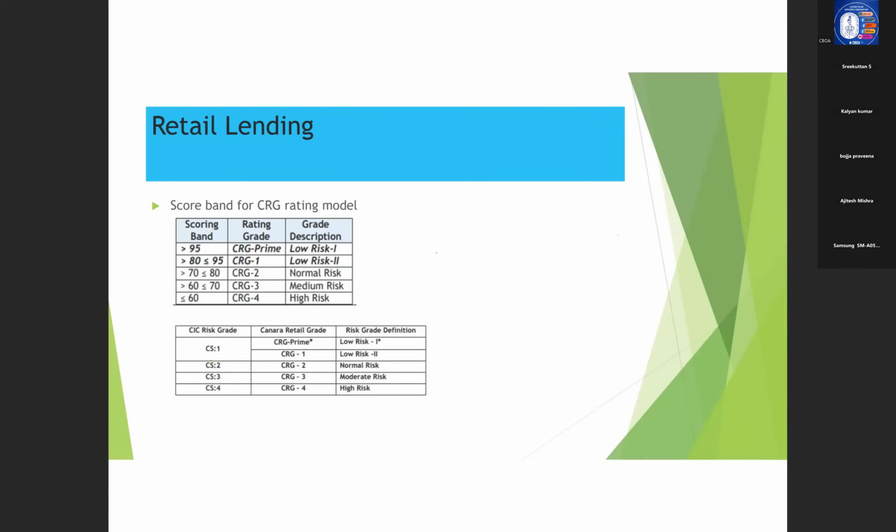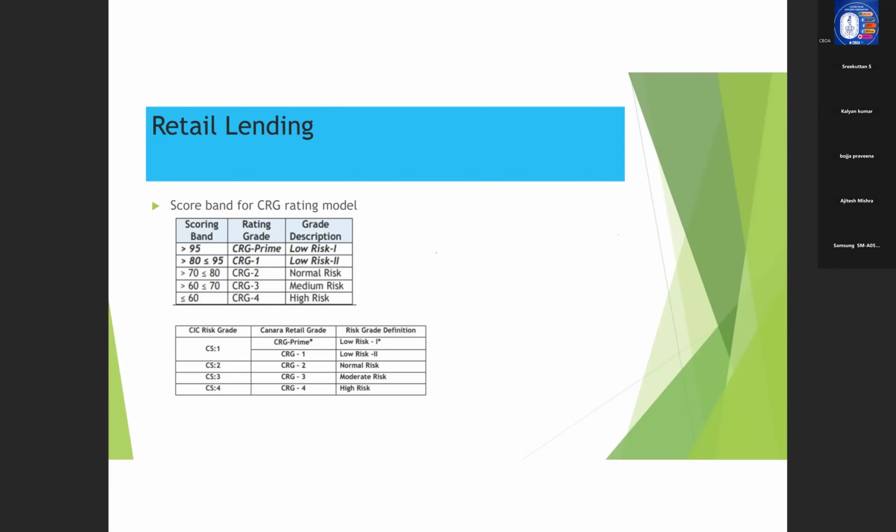So, what you have to study here is you have to learn the scores by heart. That is, if the borrower is rated as CRG2, what is the score band? And what is the applicable risk gradation? That also you need to learn by heart.